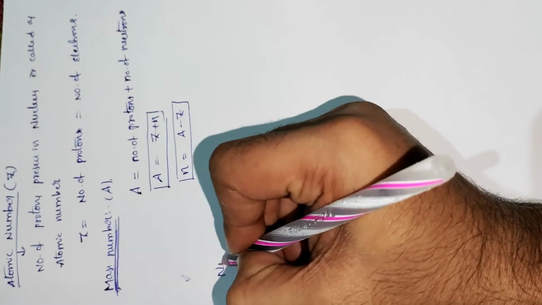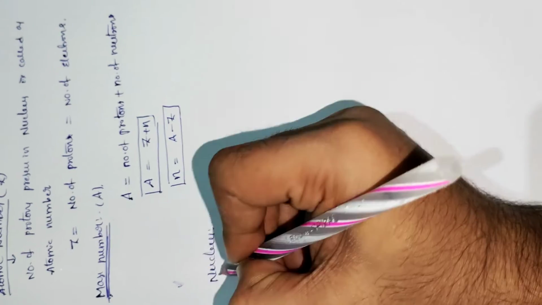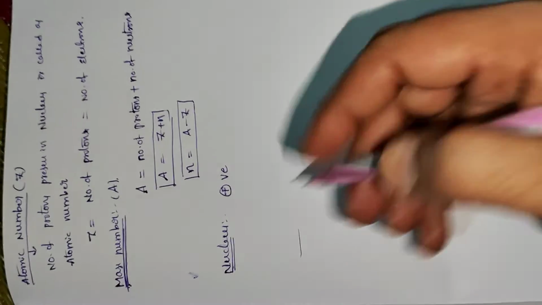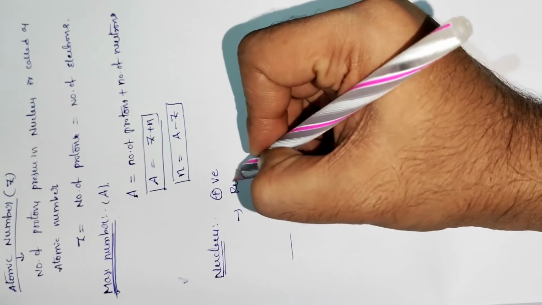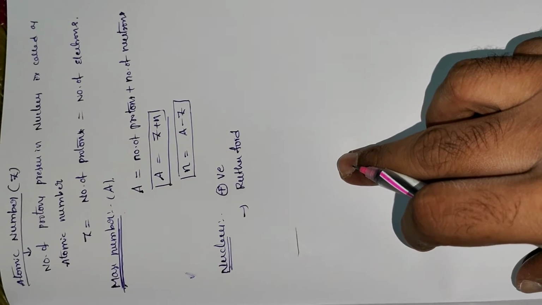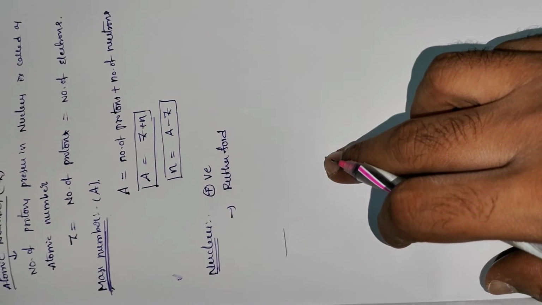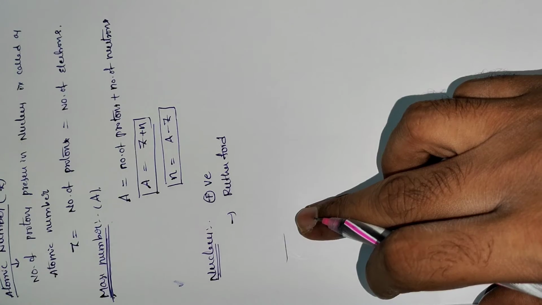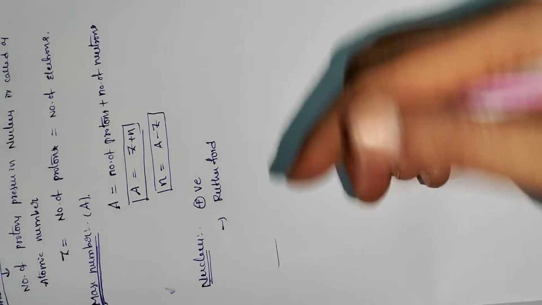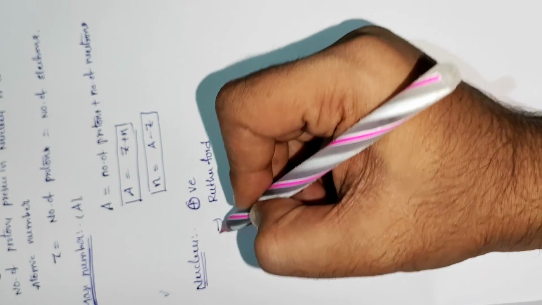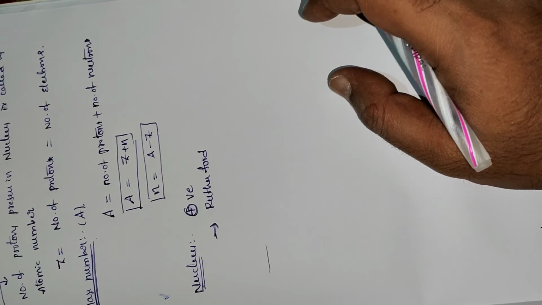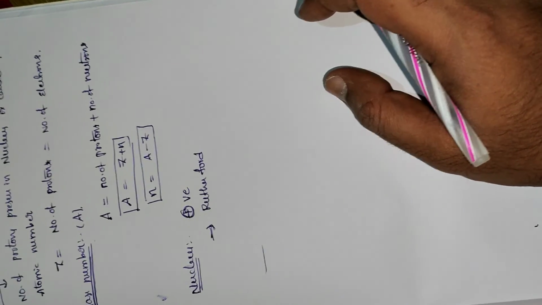Next, the nucleus. What is the charge of the nucleus? Positive charge. Who discovered the nucleus? Rutherford. He did the gold foil experiment. In that experiment, most rays passed through and only some rays were deflected. From this experiment he found that the charge of the nucleus is positive. The nucleus has protons and neutrons.